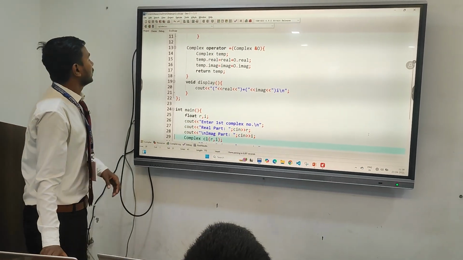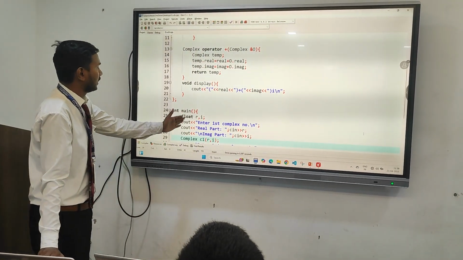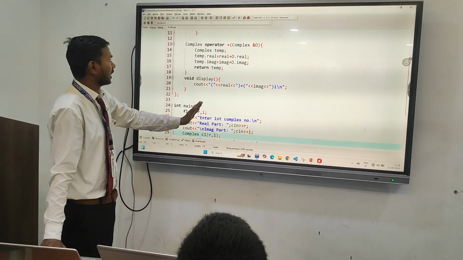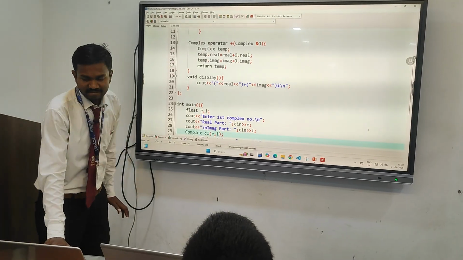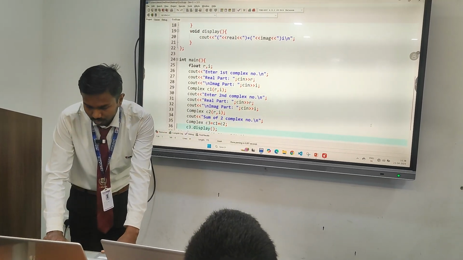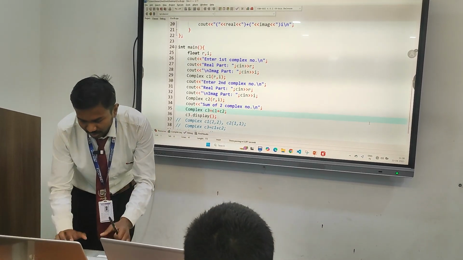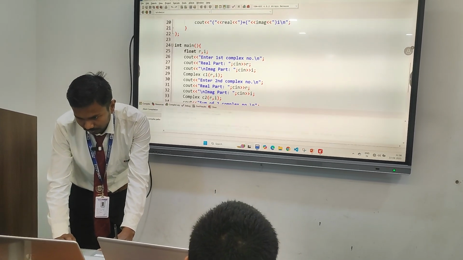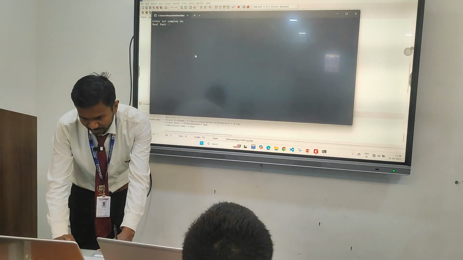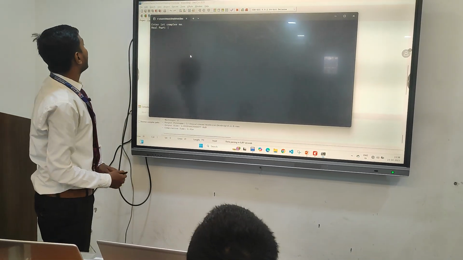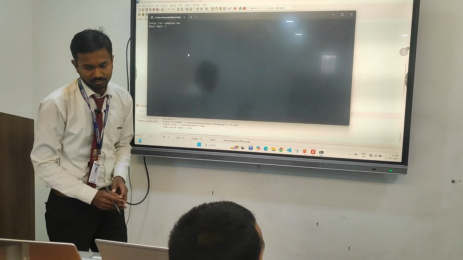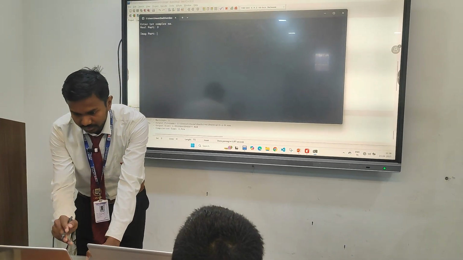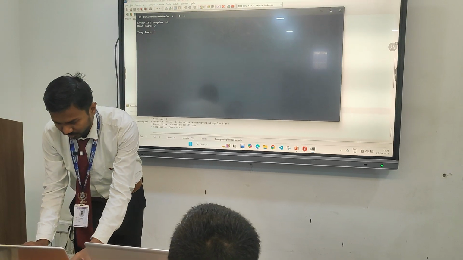As we know, execution starts from int main. Here I create two objects. R represents the real part and I represents the imaginary part. Now we will see the output. Here it asks to enter the first complex number, let's enter real part 3 and imaginary part 4.